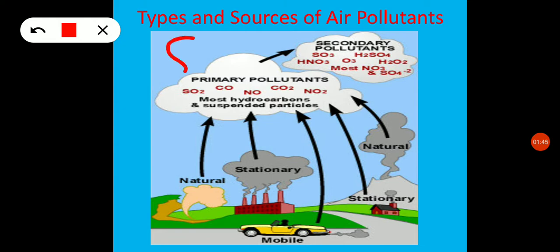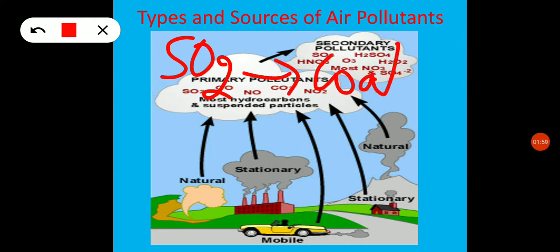Sulfur dioxide is produced by the combustion of fuels like coal. When you burn coal, sulfur dioxide gas is produced, especially in power plants. It also causes respiratory problems and can damage the lungs permanently.